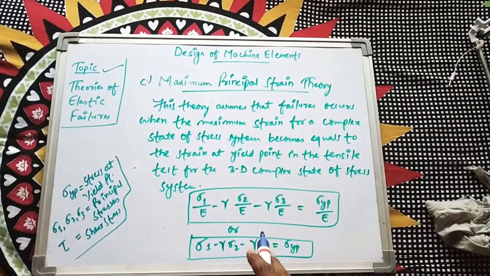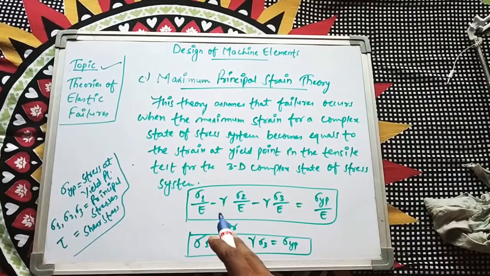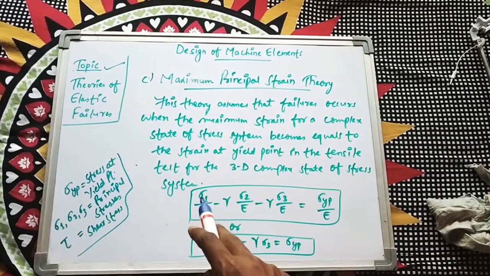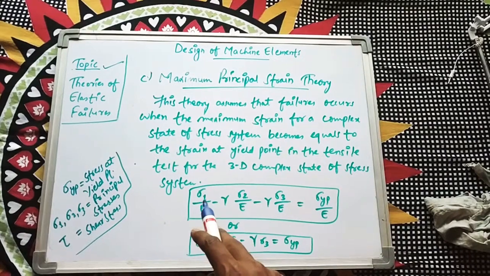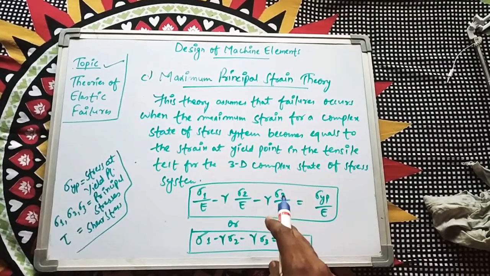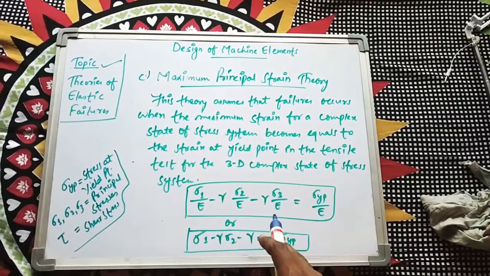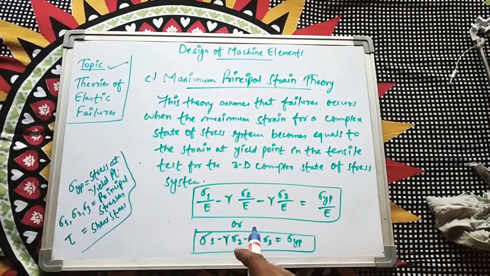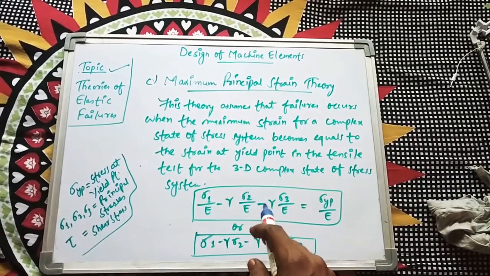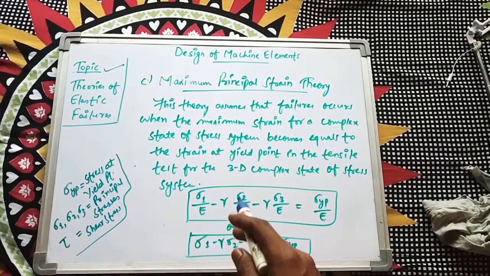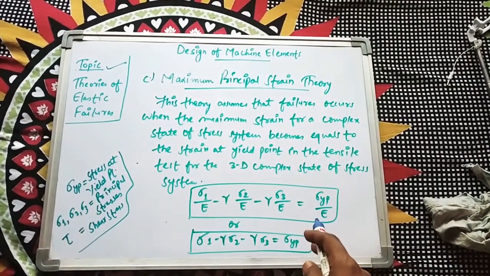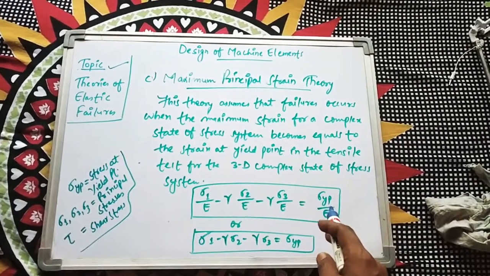The equation for maximum principal strain theory is sigma 1 by E minus gamma into sigma 2 by E minus gamma into sigma 3 by E equals sigma yp by E, where sigma 1, sigma 2 and sigma 3 are principal stresses, E is Young's modulus, which we have already gone through in the previous chapters, and gamma is the Poisson's ratio. Sigma yp is the stress at the yield point.